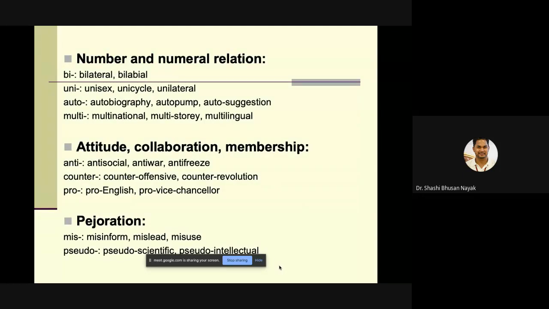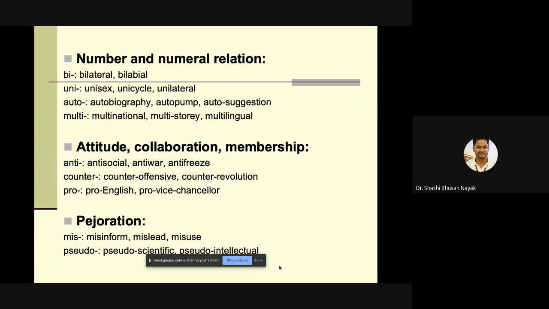In number and numerical relation, if you have bilateral, bilabial, like I told you, bilabial plosive, that is B, in phonetics or phonology, I told you that. Then UNI: unisex, unicycle, unilateral. Then autobiography, auto-pump, auto-suggestion, auto-correct. All those are correct. Then multi: multinational in American, in British multinational, multi-storied or multi-story, or multilingual.